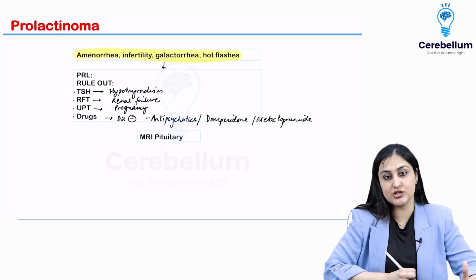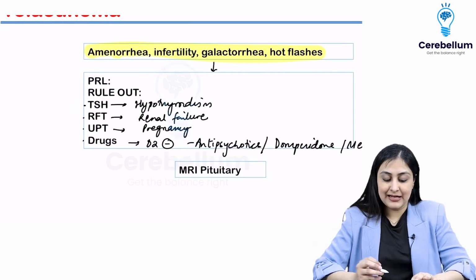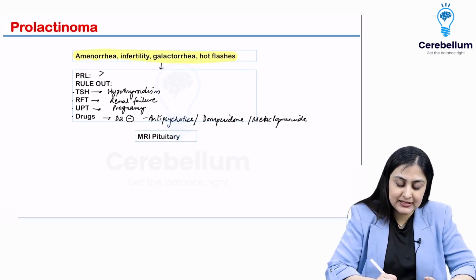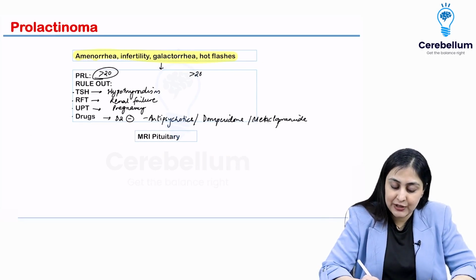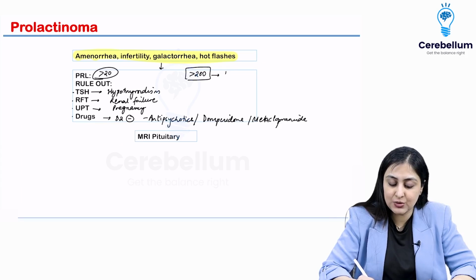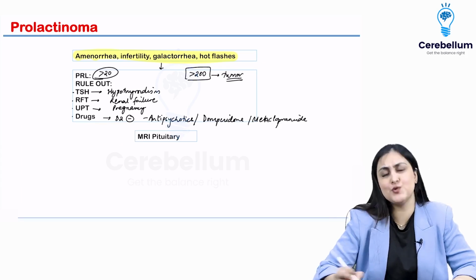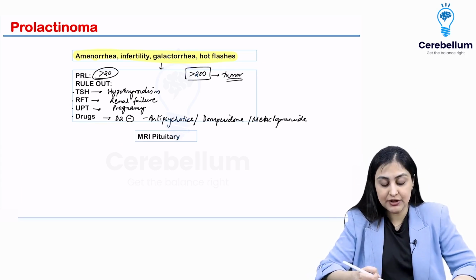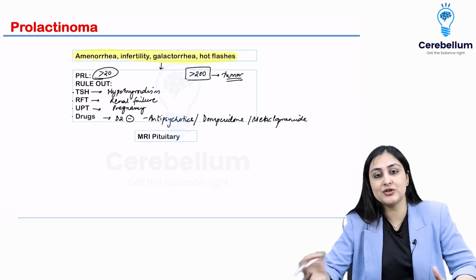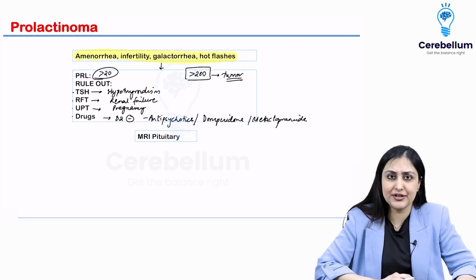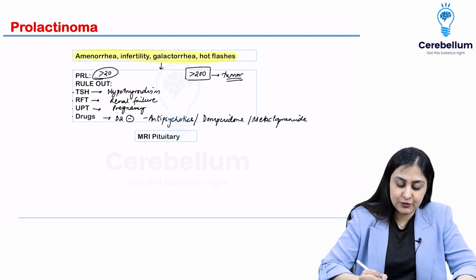Very, very important. Now, as far as the values are concerned, remember any prolactin more than 20 is high. But anytime you get a value of around 200 or more, then you have to straight away suspect that it's most likely because of a prolactinoma. None of these other causes can give you values as high as 200. So these are two numbers, 20 and 200, that you want to remember. So we've ruled all of these out.